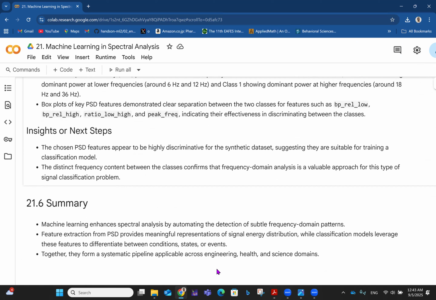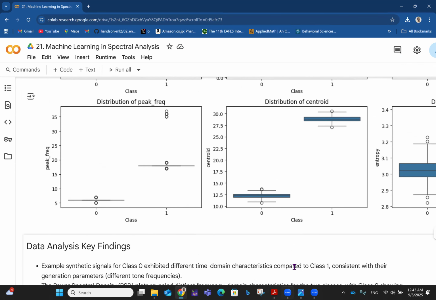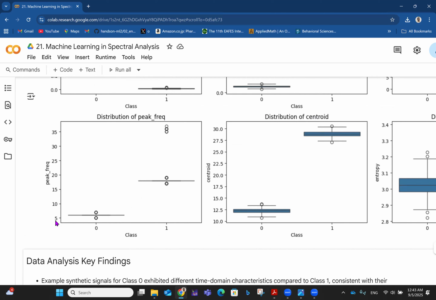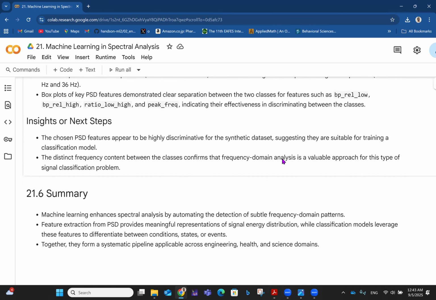Then talking about insights or next steps, how do you know they're not very good? If in most of the places you have class 0 and class 1 behaving about the same way, it won't be a good way to distinguish. So here you have the peak frequency, centroid, and all these things right there. So insights or next steps. The chosen power spectral density features appear to be highly discriminative for the synthetic data set, suggesting they are suitable for training a classification model, right?